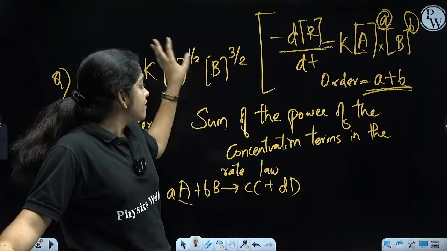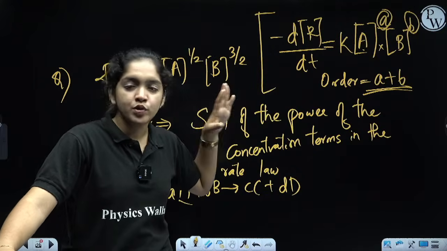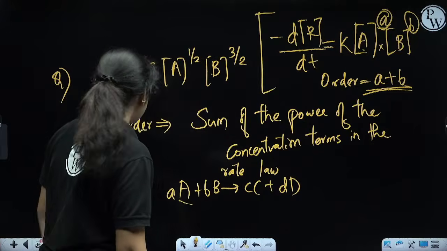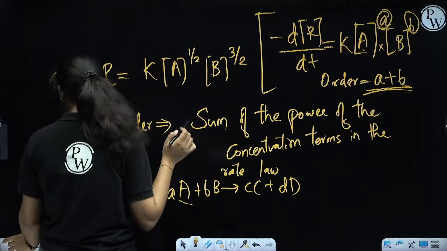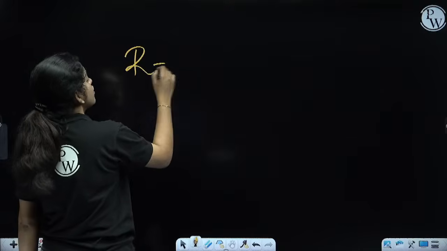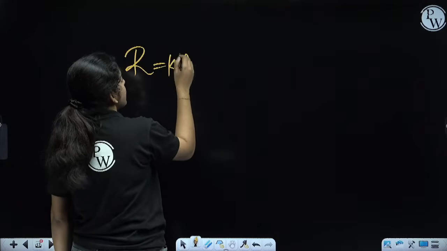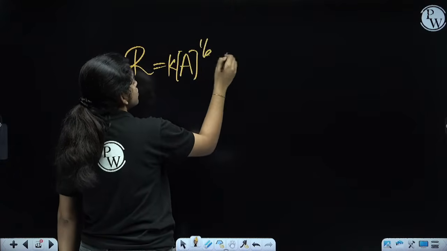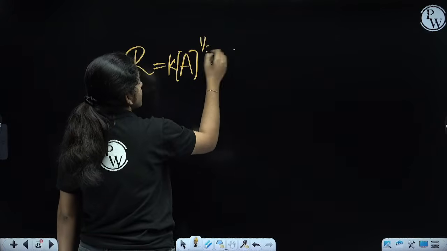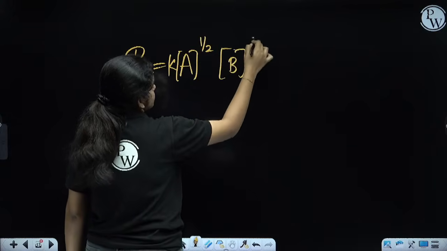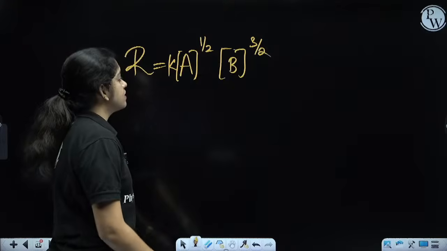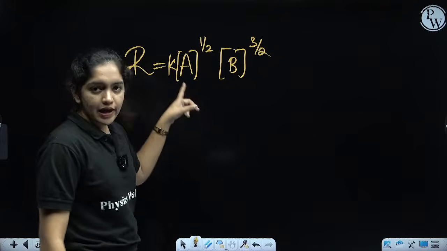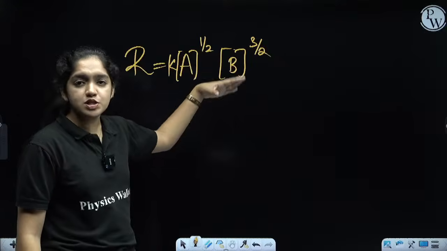For you, one rate law is given, only the rate law, not an equation. The rate law is R equal to k into A raised to 1 by 2, B raised to 3 by 2.